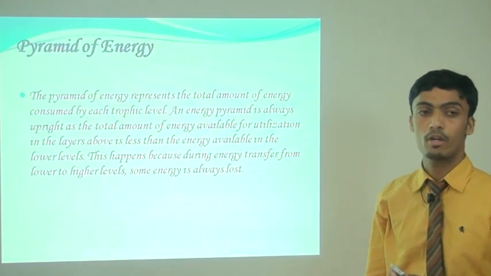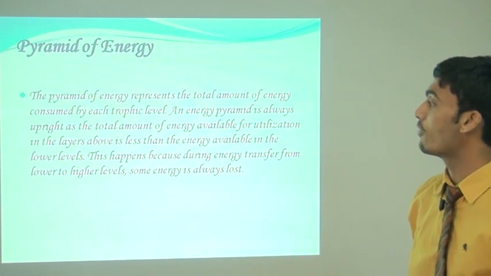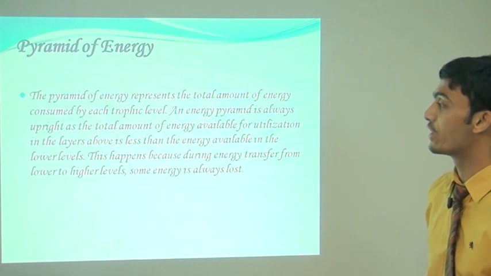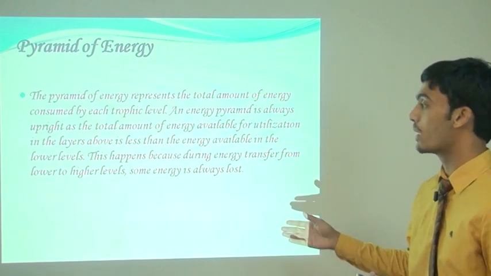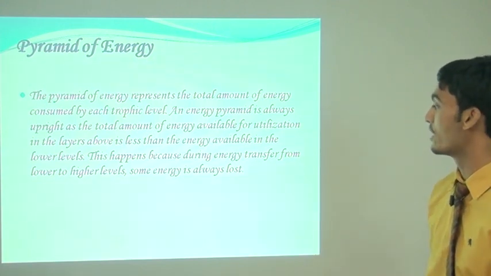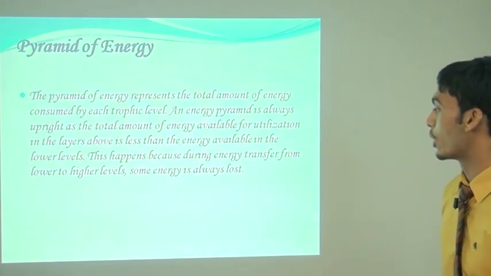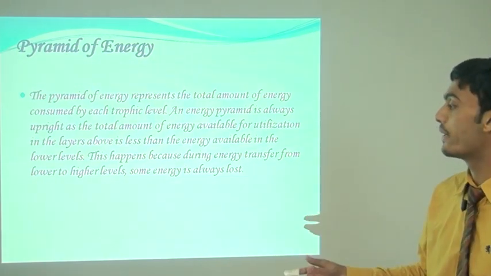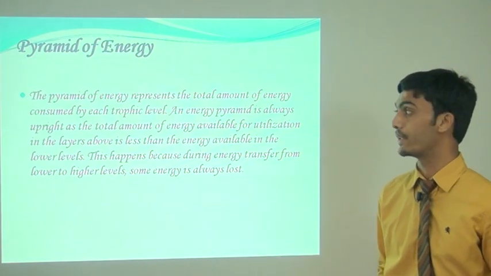Pyramid of energy. The pyramid of energy is always upright. The pyramid of energy represents the total amount of energy consumed by each trophic level. An energy pyramid is always upright, as the total amount of energy available for utilization in the layer above is less than the energy available in the lower level. This happens because during energy transfer from a lower level to a higher level, some energy is always lost. So the pyramid of energy is always upright.